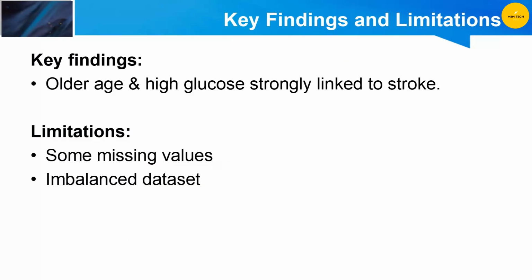So my key finding is older age and high glucose levels are strongly linked to stroke risk. And the limitations in the data are that some data was missing and the data was imbalanced, which could affect the model's predictions.